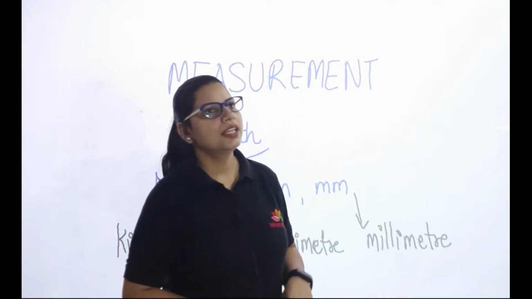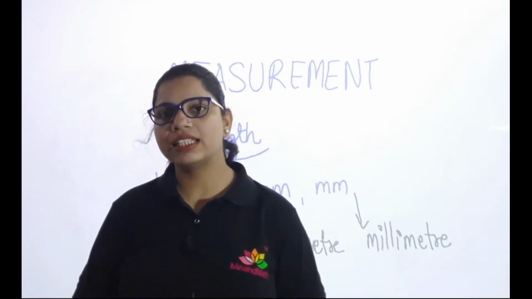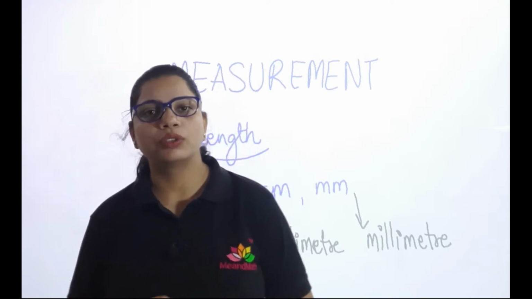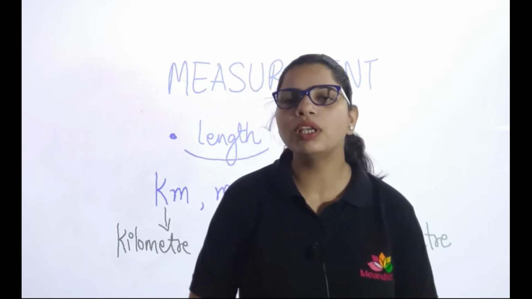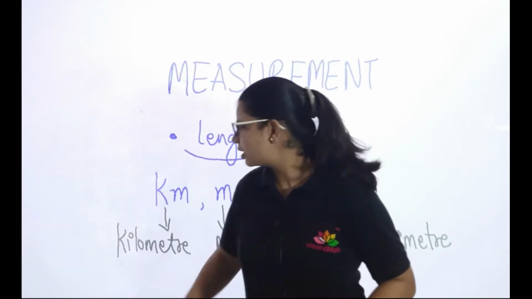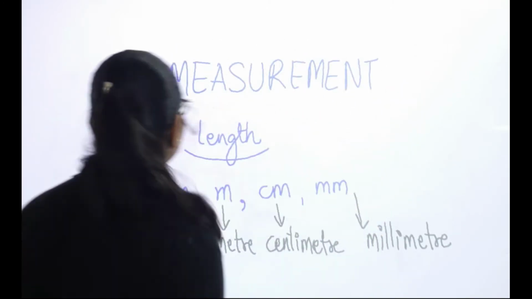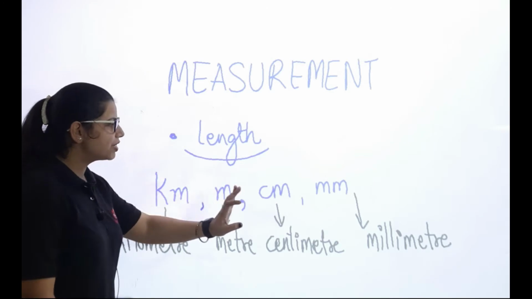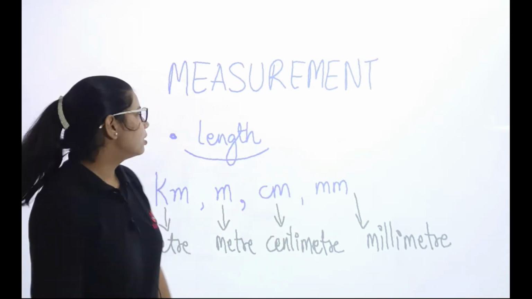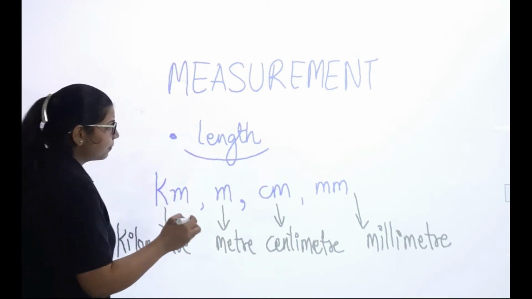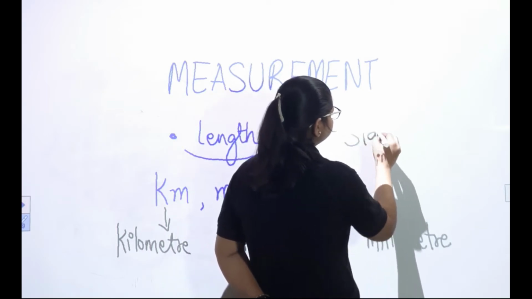And if I say measure the distance between your school and your home, or your home and your nanny's house, it will be measured in kilometers. Okay, so we will be understanding what things are measured in millimeters, centimeters, meters and kilometers. So I'll be writing some units, let's say for example stapler.